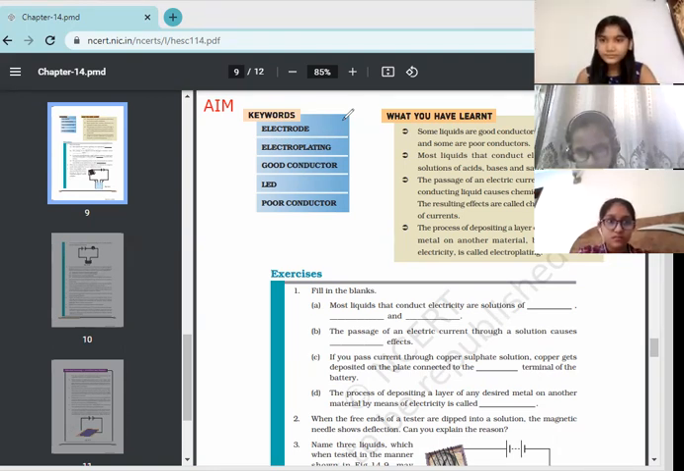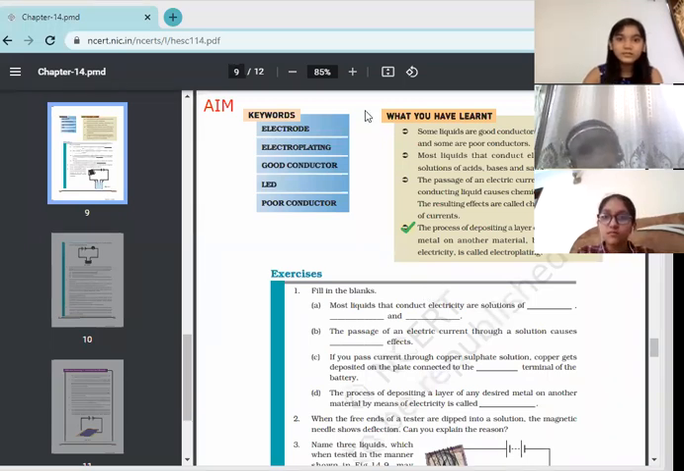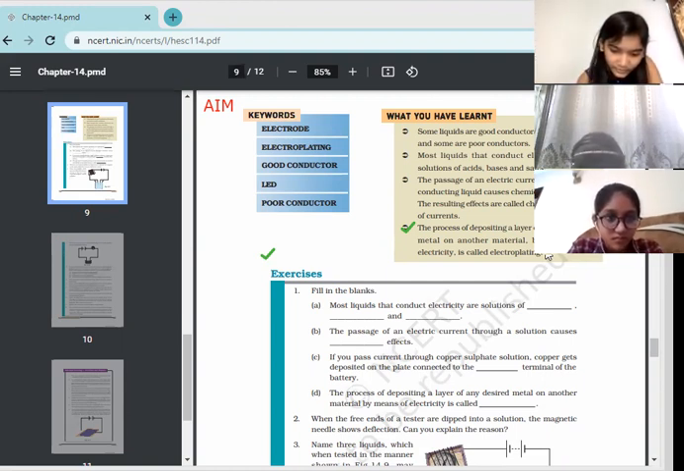What you have learned. Ma'am, it is on page number 179 also. Yes, it is in the book, and you may see here also. The process of depositing a layer of any desired material on another material is known as electroplating, and by means of electricity, that is much more important. It's very, very important to write down. The process of electroplating is possible only by means of electricity. It can be deposited on another material when electricity is there. So this is the simplest definition of electroplating.